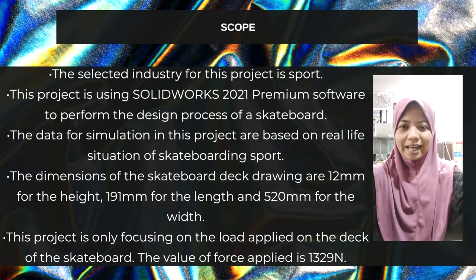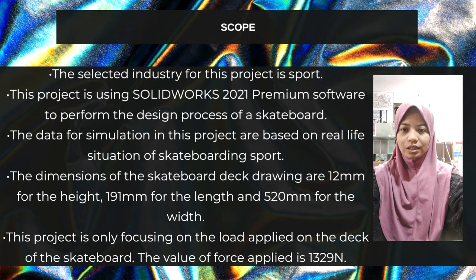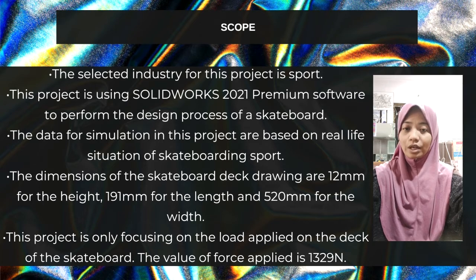In this slide, I will explain the scope for this project. The first one is that the selected industry for this project is sport. The second one, we are using SolidWorks 2021 Premium software for this project to perform the design process of a skateboard. The third one is that the data of the simulation in this project are based on real life situations of the skateboarding sport.